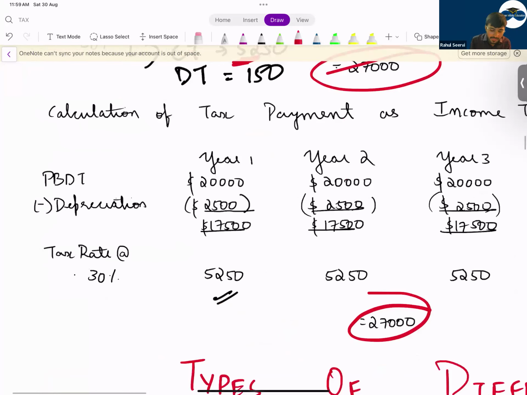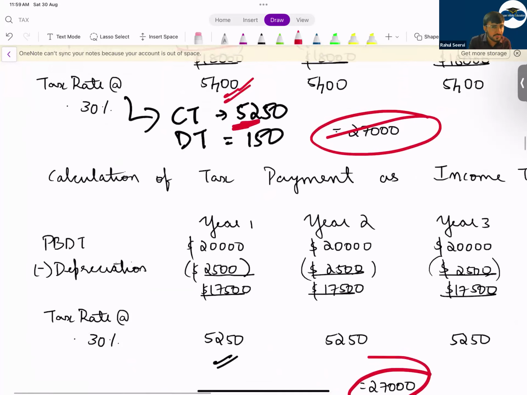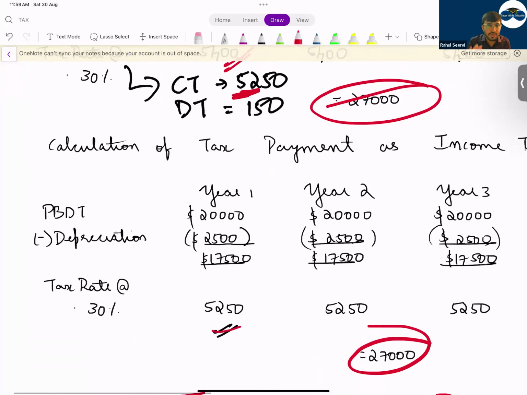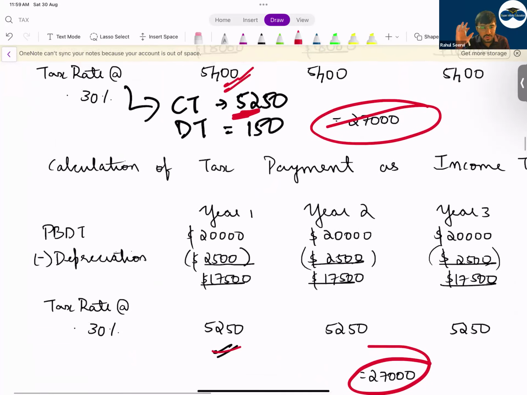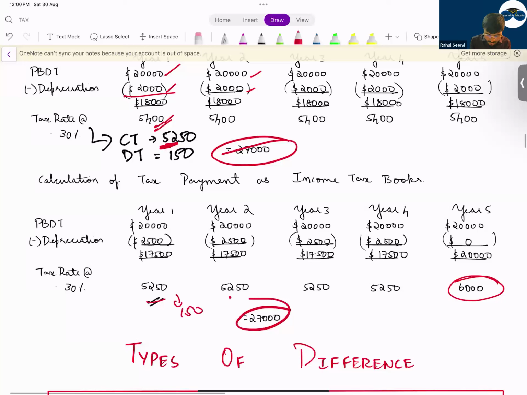So you should not be happy saying that okay, my tax expense is 5,400 but I'm paying 5,250. No, no. The tax authority will say that you're happy now, but in the end you have to cumulatively pay extra, because every year you're getting a 150 benefit. So 600 you have to pay extra, and you pay it at the end. So this difference is known as deferred tax, and deferred tax is based on the matching principle concept.